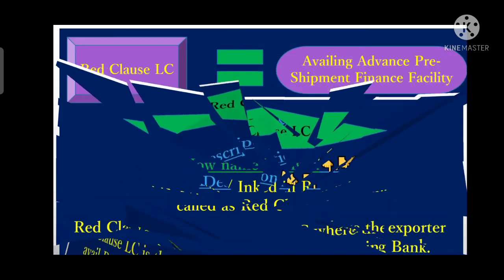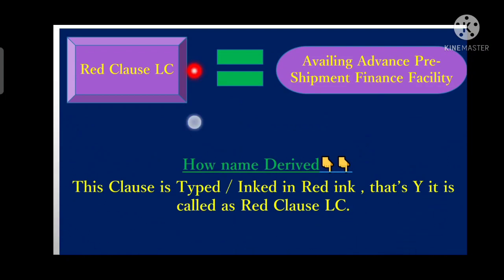Let's move forward. As we can see in this diagram, red clause LC is equal to availing an advance pre-shipment finance facility. Here the advance pre-shipment finance facility is availed by the exporter, and that is called red clause LC.